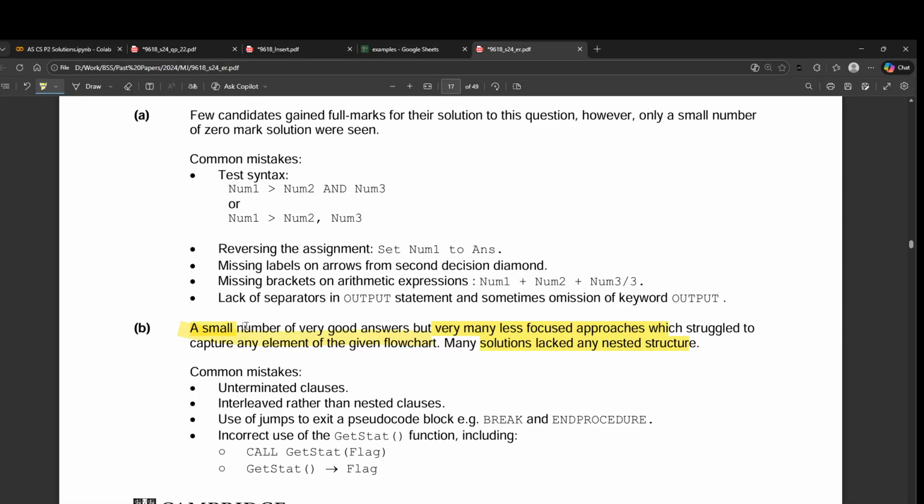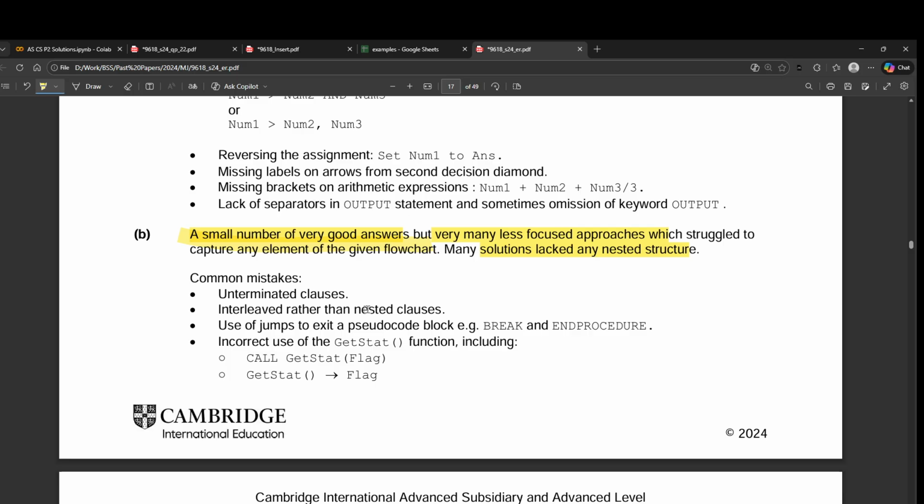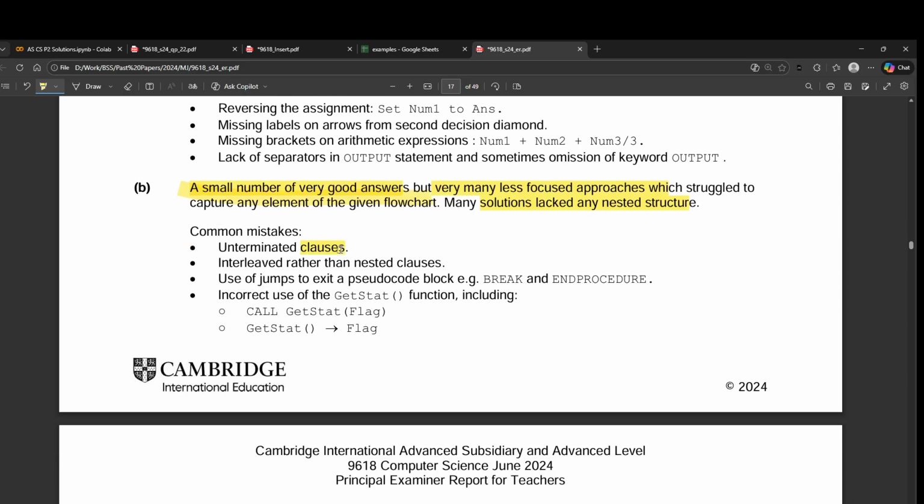But again, if you read the examiner report, they're saying that this was a very poorly attempted question. Now, what were the mistakes? They were unterminated clauses, as in end ifs and nexts, and they were not completed loops. Interleaved rather than nested clauses. That means that nesting was not properly done, so loop within a loop. Use of jumps to exit a pseudocode like break and end procedure. Okay, so like I keep on reminding you, break is not allowed in pseudocode, so please don't use it.